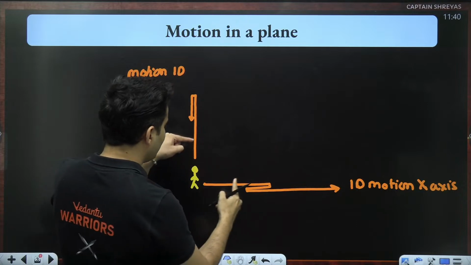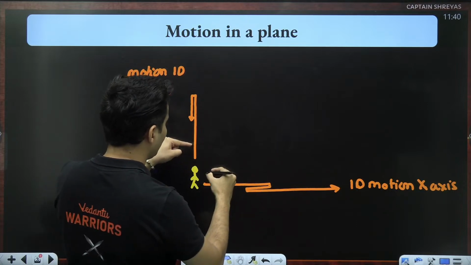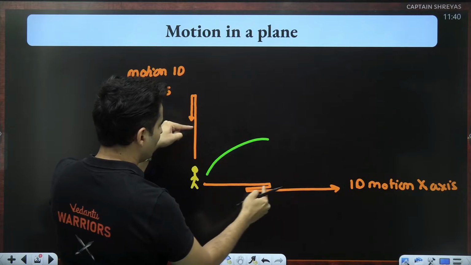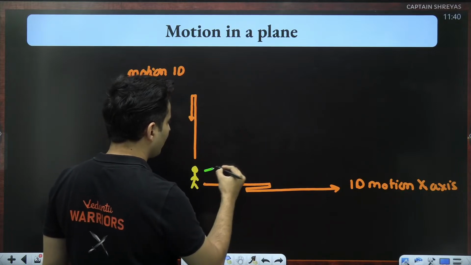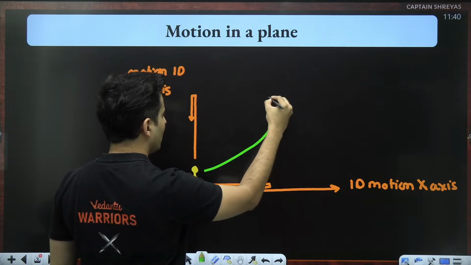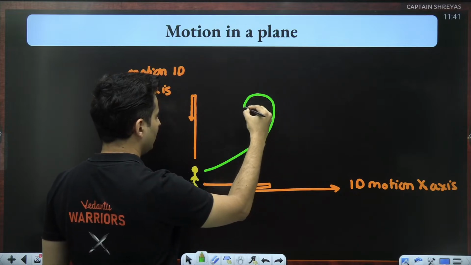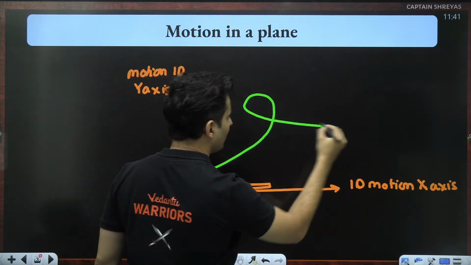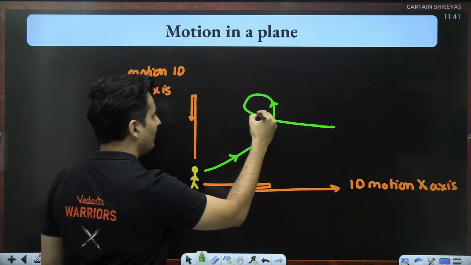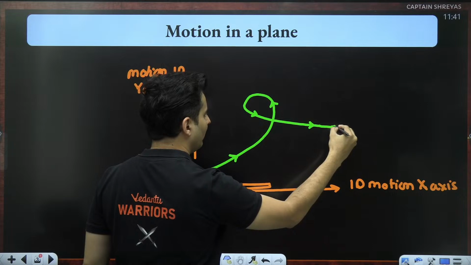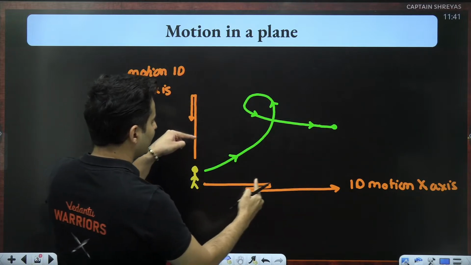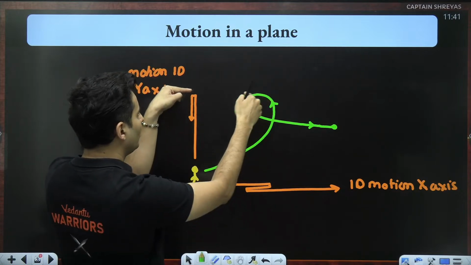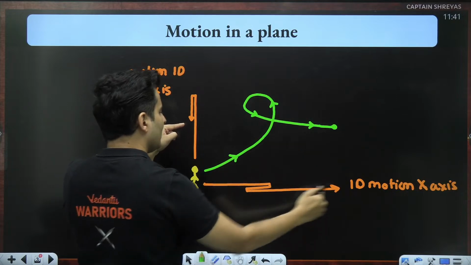Okay, you are going like this till here, and then you are returning back. As you are returning back, you are also still going up, maybe. Okay, fine, you are just still going up, and then you return, and maybe you go over here. Just look at this kind of motion. Looks very weird. This is definitely a motion in 2 dimensions. He goes till this point, he returns back till here, simultaneously is going up till this point and finally coming back over here, and he reaches over here.